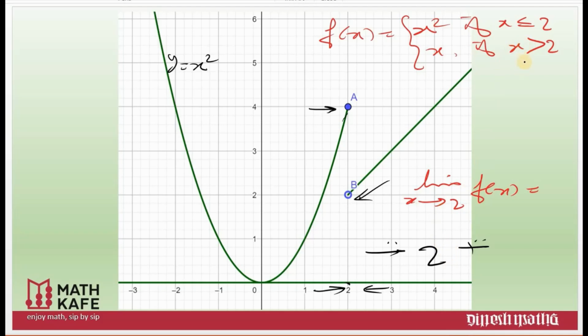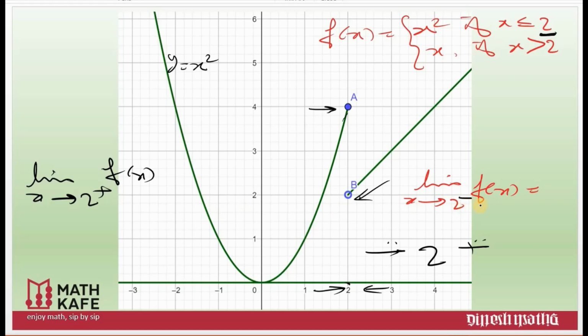Whenever the function is breaking at a specific point, for example here it is breaking at 2, you must evaluate the limit from the left of 2, that means you are approaching from the left of 2, and you also come to 2 from the right of 2. These are the two fundamental ideas in the limit topic. If you are coming from the left of 2, we will write it as limit x approaches 2 minus f of x, and limit x tends to 2 plus f of x, and this minus and plus clearly indicate the path you have chosen to reach 2.